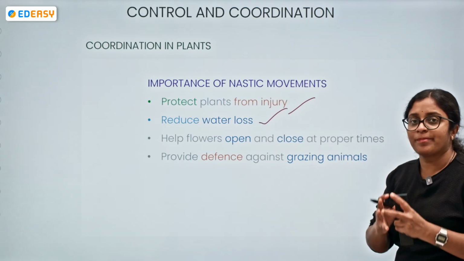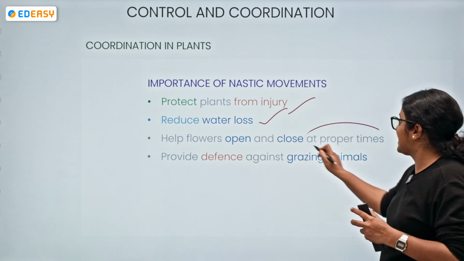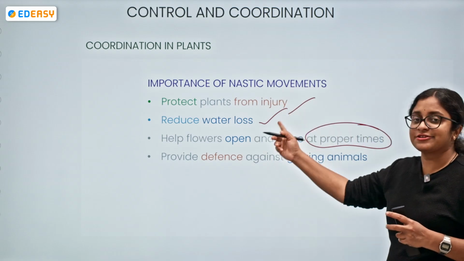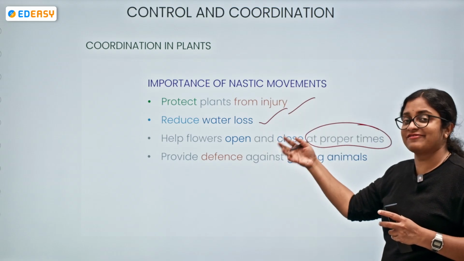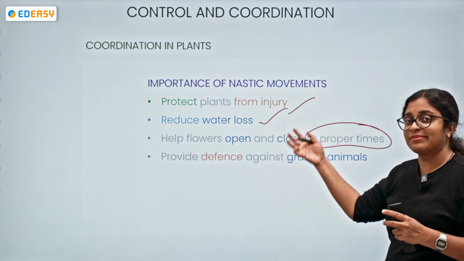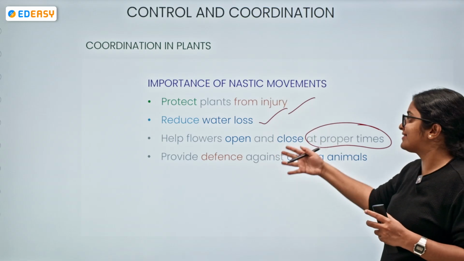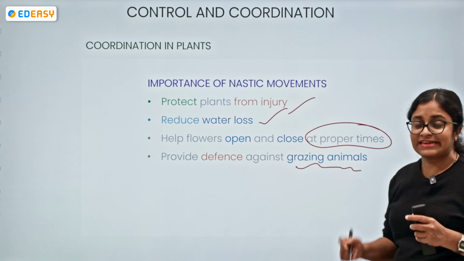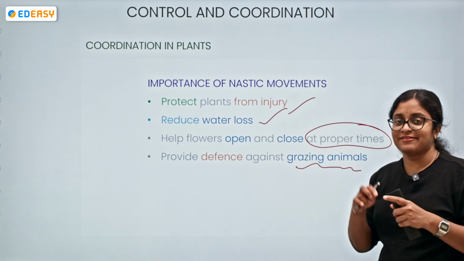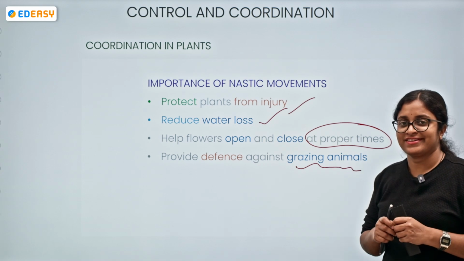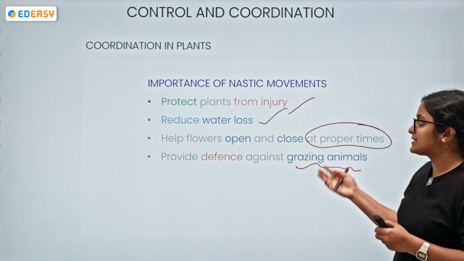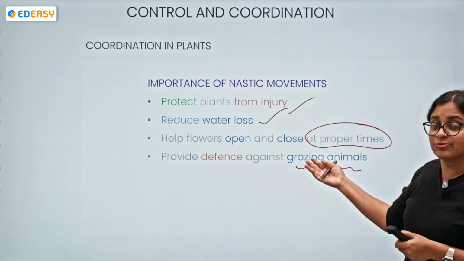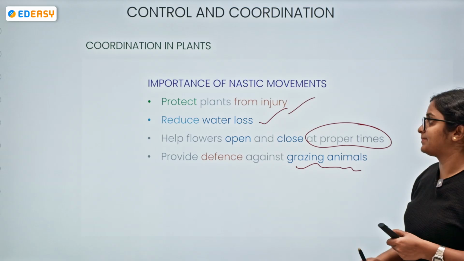They allow flowers to open and close at proper times: some flowers open in the daytime, some close at night, like that. They also defend against grazing animals, like the touch me not plant drooping its leaf when there is a sensation of touch. Definitely, we can see there is a nastic movement which helps the plant.